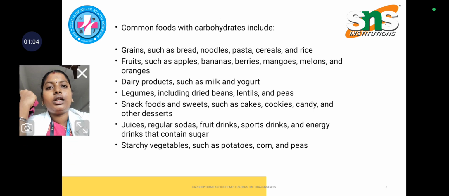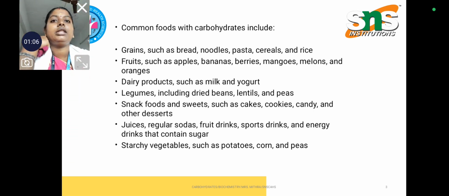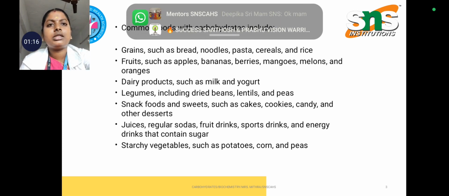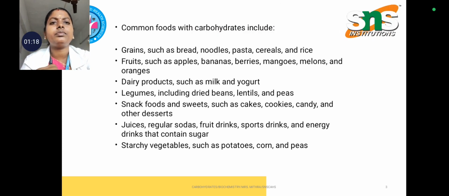So some of the carbohydrates are found in common foods such as grains, bread, noodles, pasta, cereals and rice, and fruits such as apples, bananas, berries and mangoes also contain several carbohydrates.